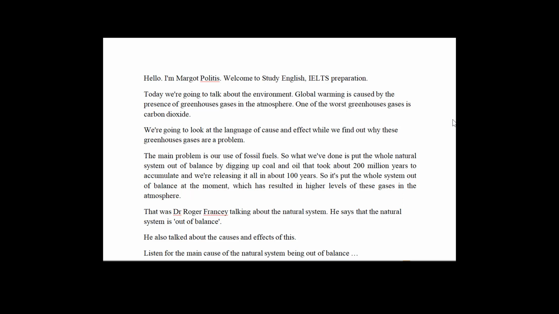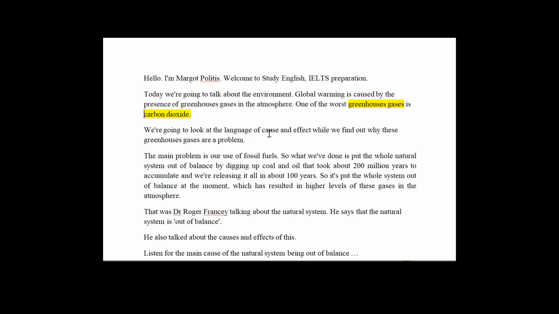Today we're going to talk about the environment. Global warming is caused by the presence of greenhouse gases in the atmosphere. One of the worst greenhouse gases is carbon dioxide. We're going to look at the language of cause and effect while we find out why these greenhouse gases are a problem. The main problem is our use of fossil fuels.